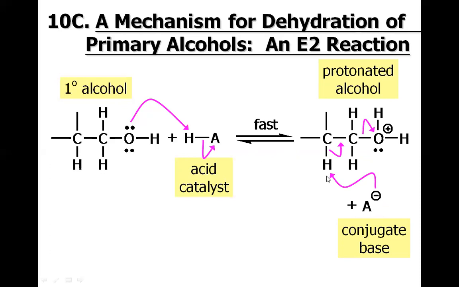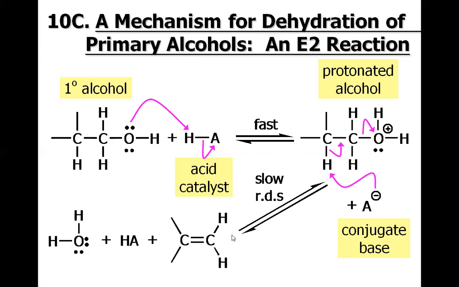The conjugate base will pull the beta proton, and with the departure of the water molecule, we will have the carbon-carbon double bond. All these activities happen at the same time. So remember, if it is a primary alcohol, the dehydration follows the E2 mechanism, and if it is a secondary or tertiary alcohol, especially a tertiary alcohol, the dehydration follows the E1 mechanism.